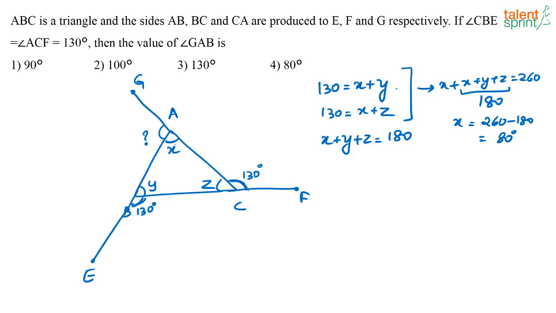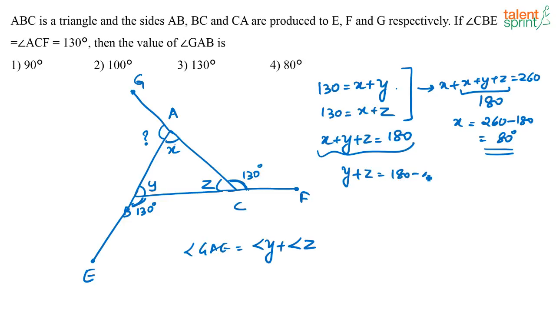Now that I have got the value of X, what should I find out? I have to find out angle GAB. See, angle GAB is nothing but angle Y plus angle Z. So if I know X is 80 degrees, what is Y plus Z? Y plus Z is equal to 180 minus X, that is 180 minus 80, which is equal to 100 degrees. This answer is 100 degrees. Option 2.